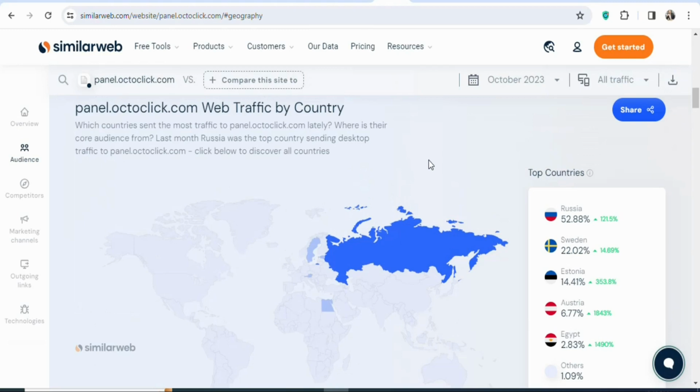Let me show you on SimilarWeb. As you can see on SimilarWeb, the people who visit this website, most of them are from Russia. You can see the second country is Sweden. So the people who visit this website, 22% of them are from Sweden. So when we use the website to advertise our affiliate link, we are going to be getting a lot of traffic since people who visit the website are from Sweden.